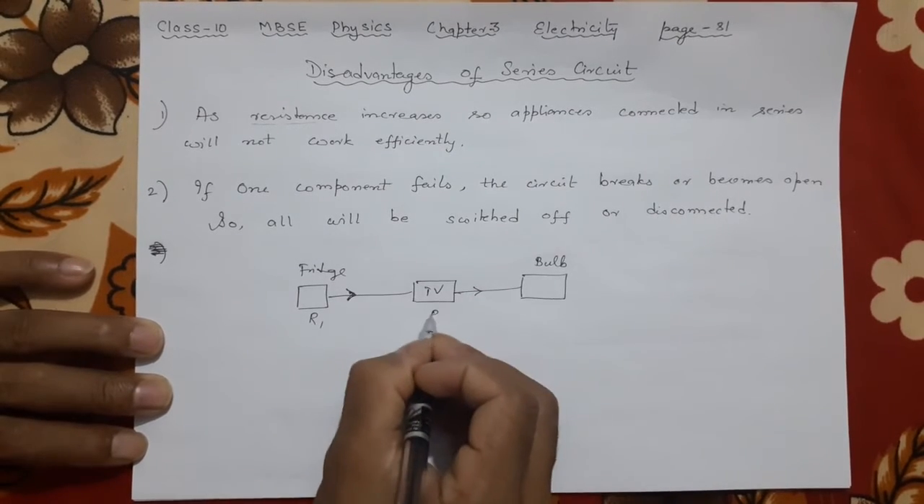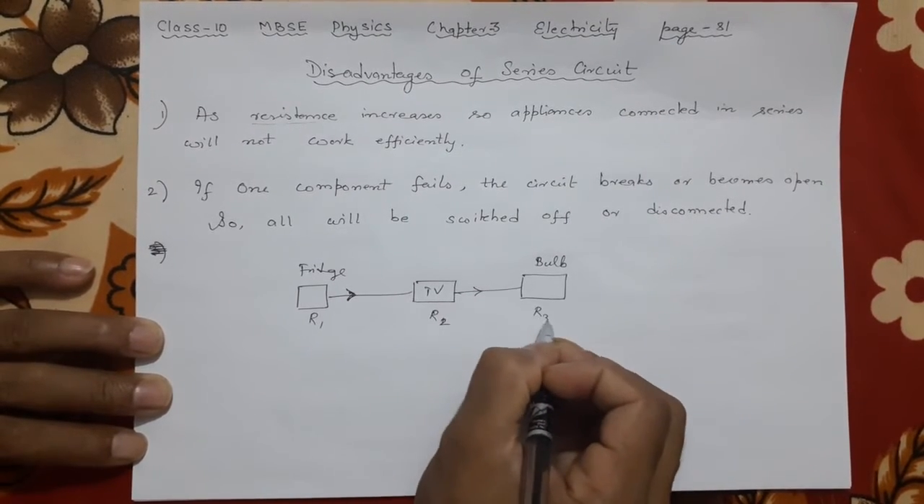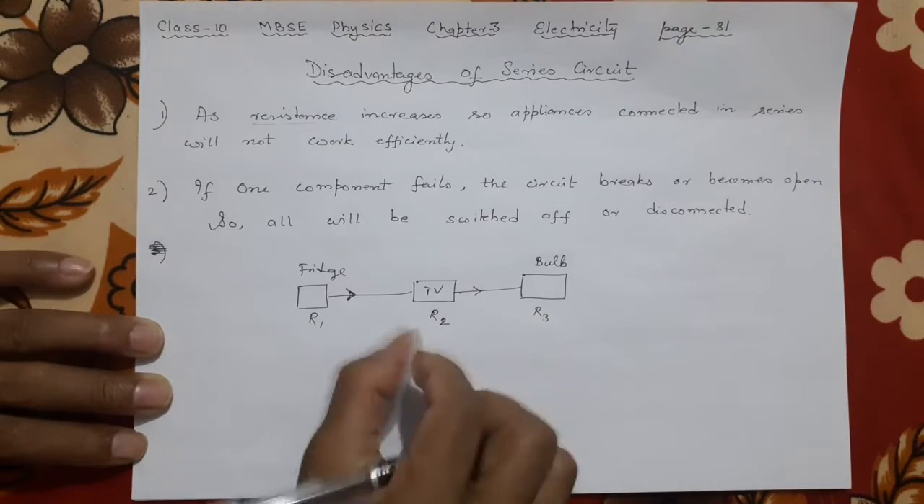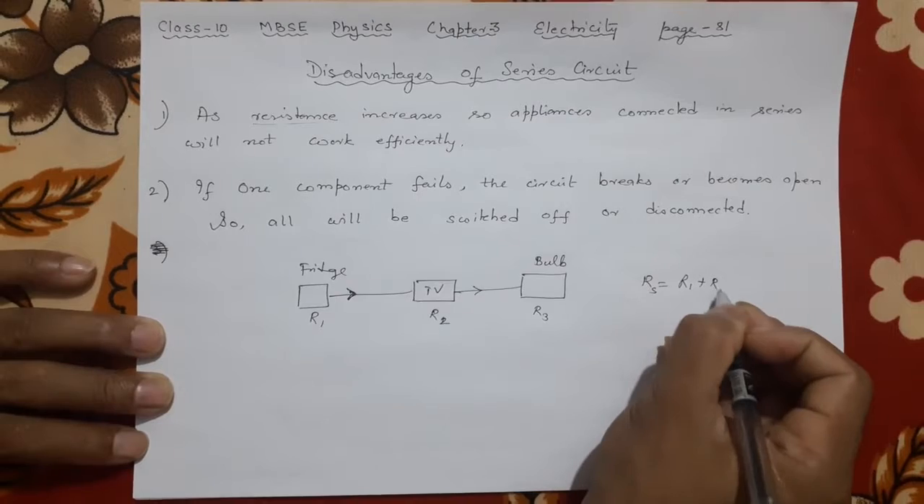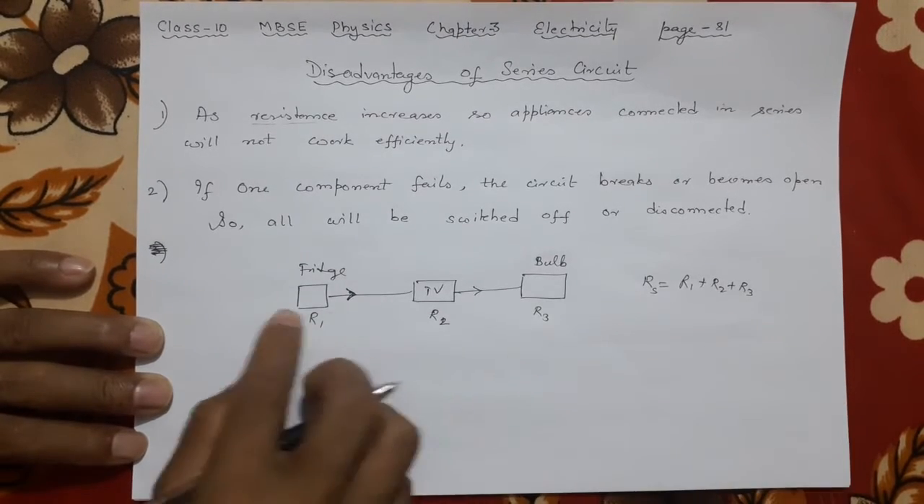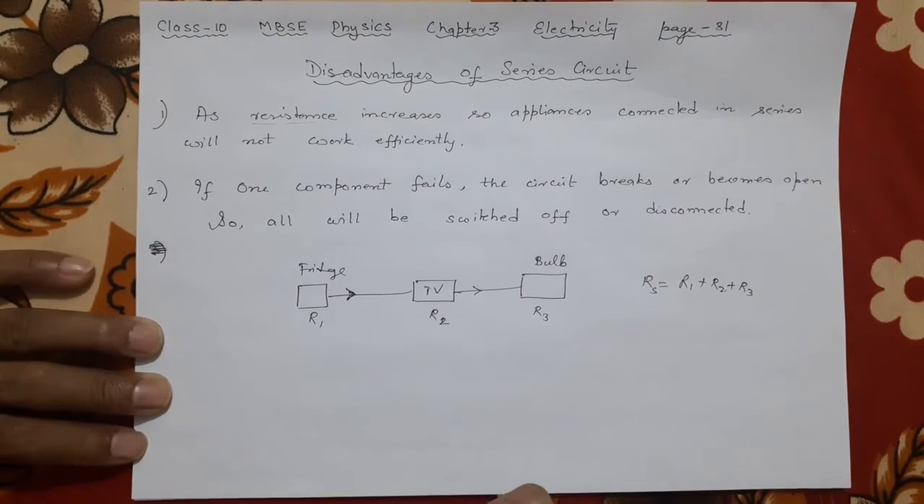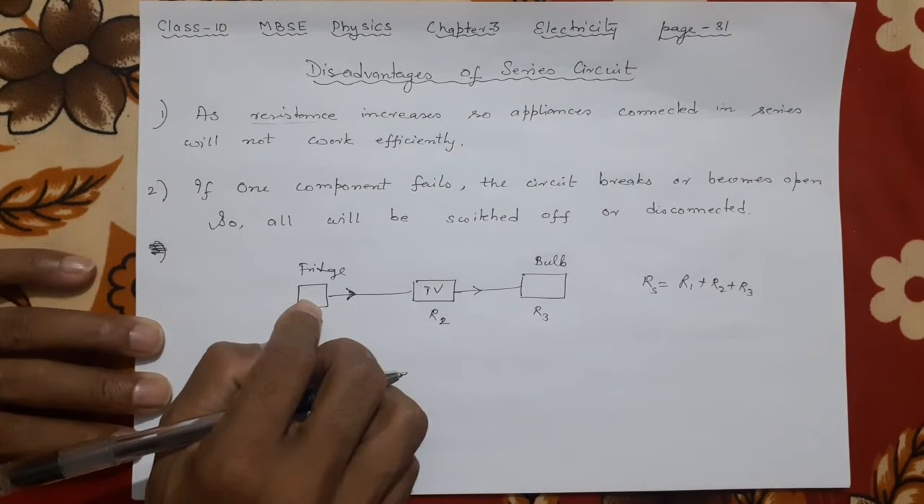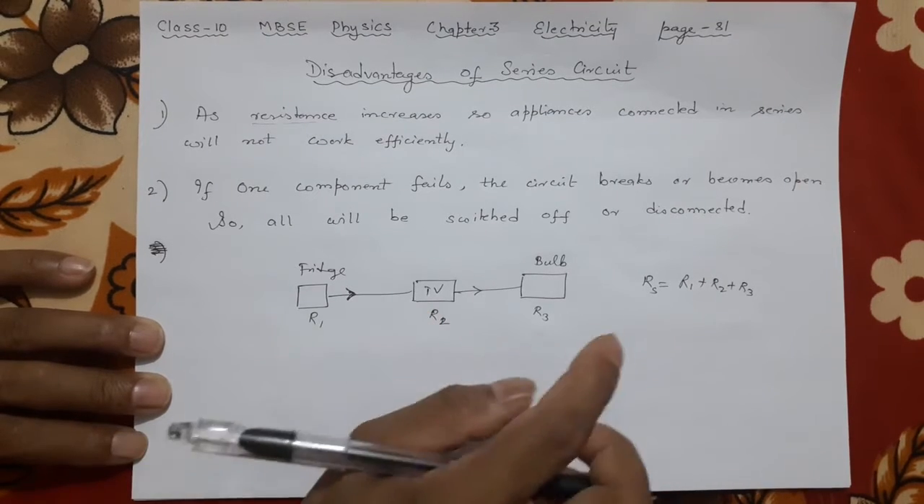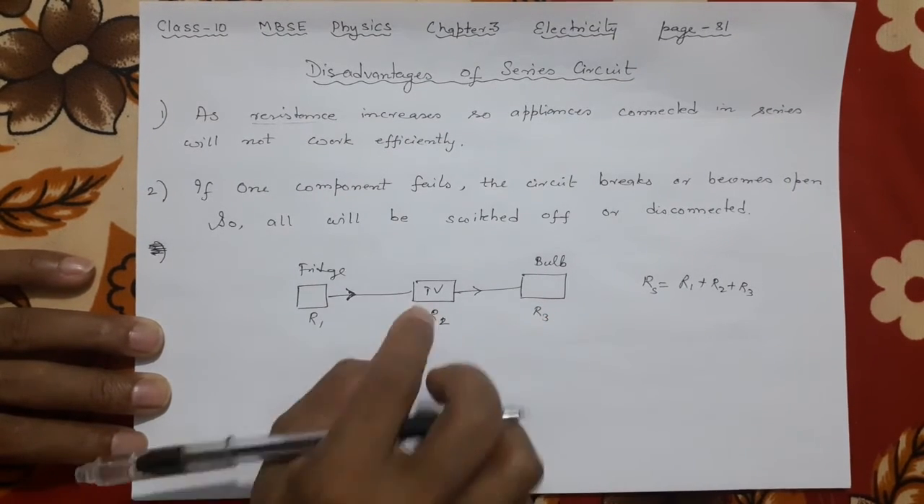And the resistance of all the three will be added together. So this R will be R1 + R2 + R3. So very high resistance will be there. Effective resistance will be very high. That will make the fridge work very inefficiently. Not very well it will work. TV also will not work well. Bulb will also not work well. This is the first reason.